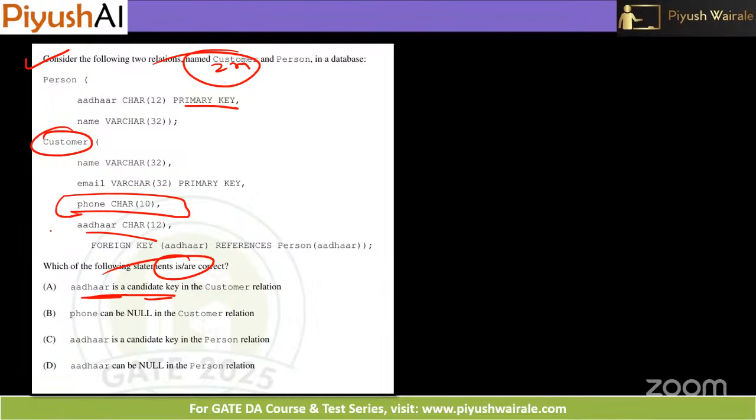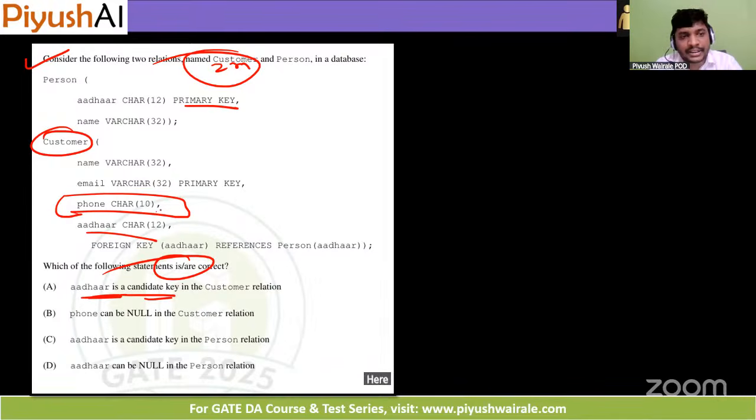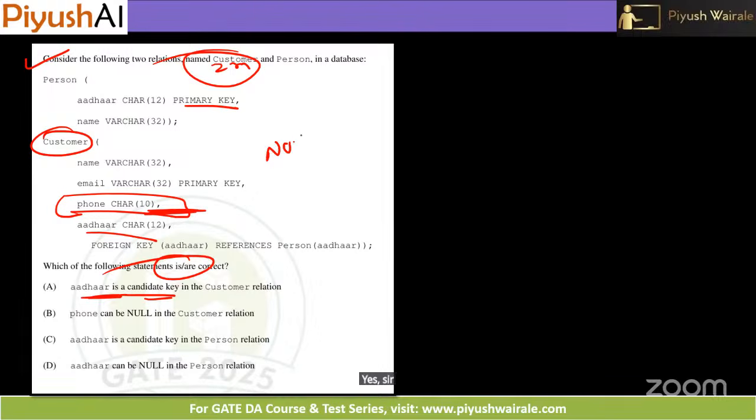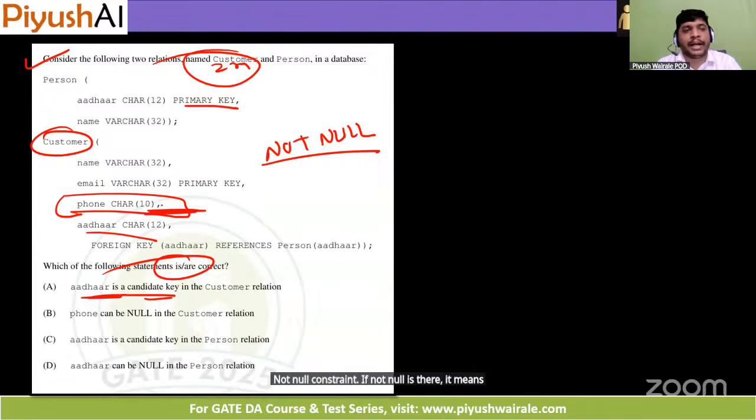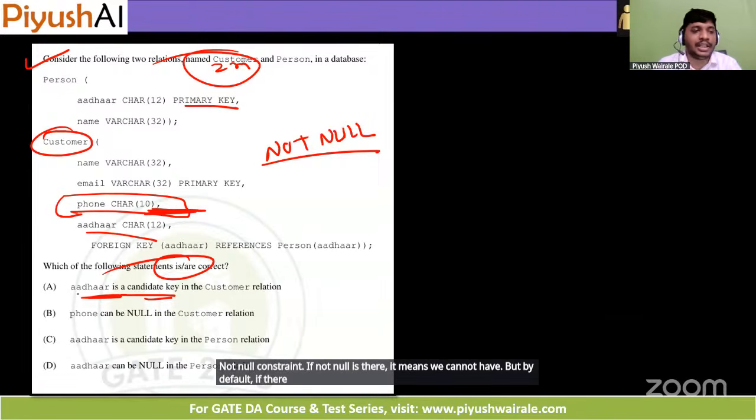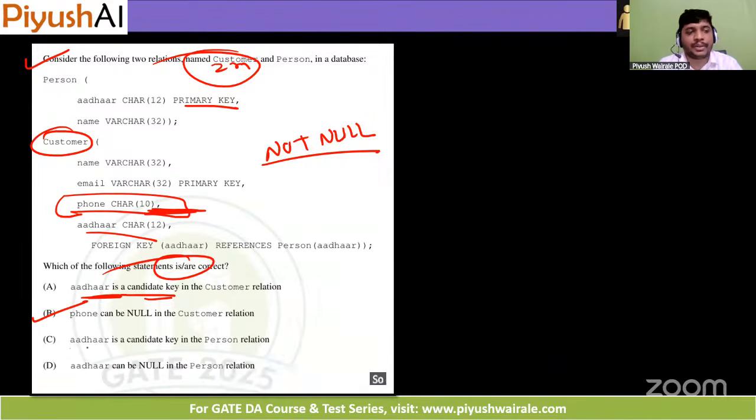Yes, sir, I think it can be null. Here we don't have any not null constraint, right? It can be null. If a not null constraint is there, it means we cannot have null. But by default, if there is no constraint, we can have null and duplicate. So B is correct. What about C?